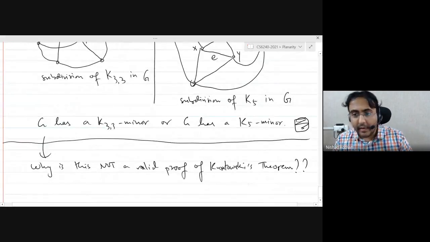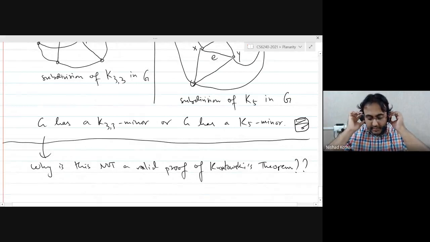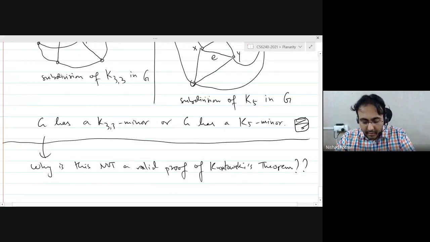Good. All right. So since there are no questions or concerns, the question is, why have we not proved Kuratowski's theorem? Why have we proved Wagner's theorem, which is apparently a weaker result? Anybody?